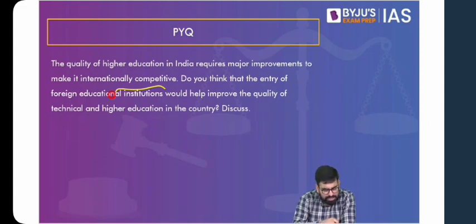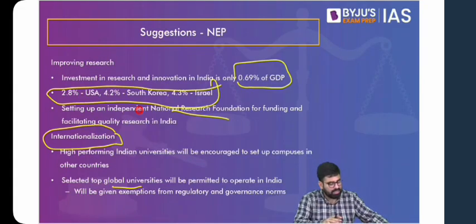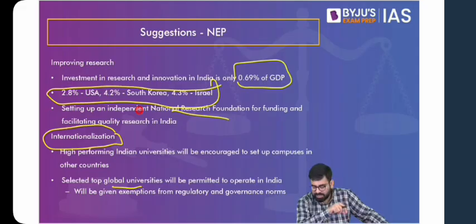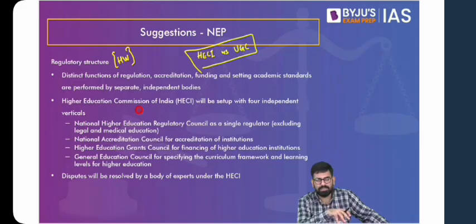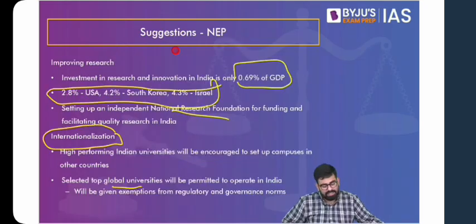And they ask, do you think that the entry of foreign educational institutions would help improve the quality of technical and higher education in the country? Discuss. So the basic dimension mentioned here is internationalization. It is a specific question on this dimension. Similarly, you can expect a question on any of the dimensions, and that's why we are trying to keep it in these compartments. They can definitely ask a question on your higher education commission. They can definitely ask a question on the critical analysis of these multidisciplinary courses and universities.